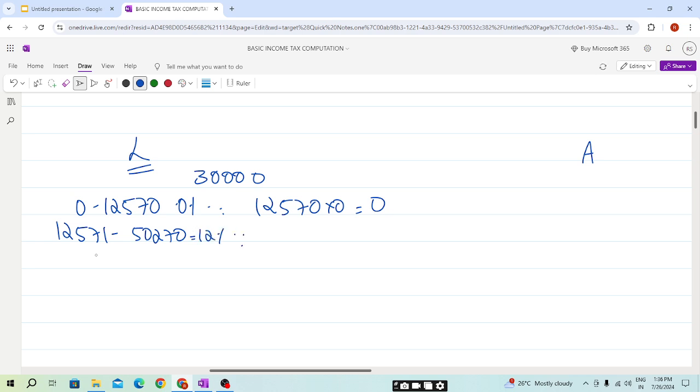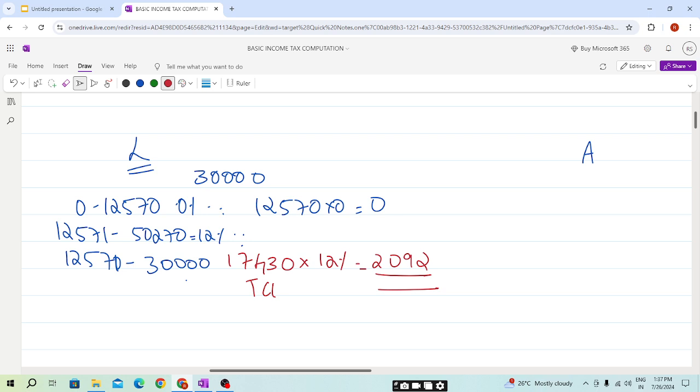So 30,000 minus 12,570 is 17,430, into 12%, which is 2,092. So the total Class 1 employee NIC, we are not considering the employer, it is employee, is 2,092.